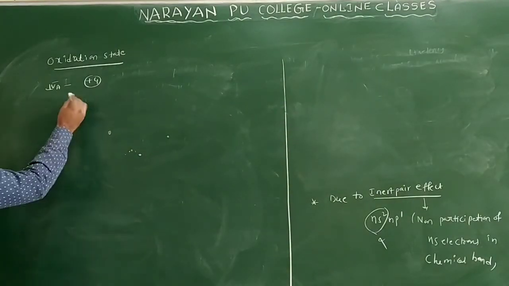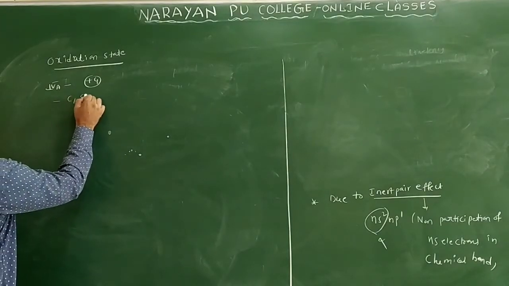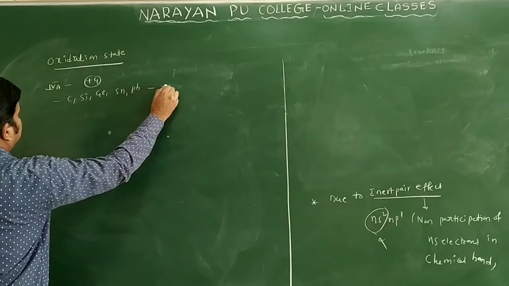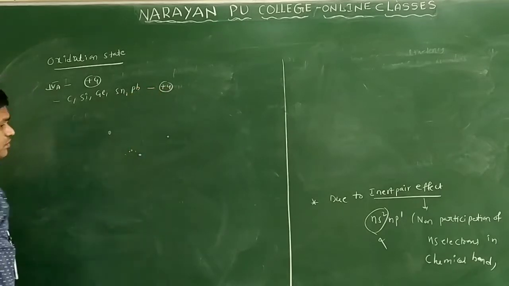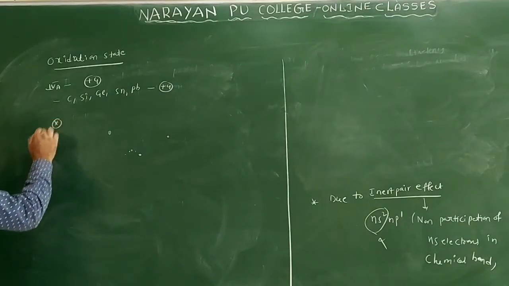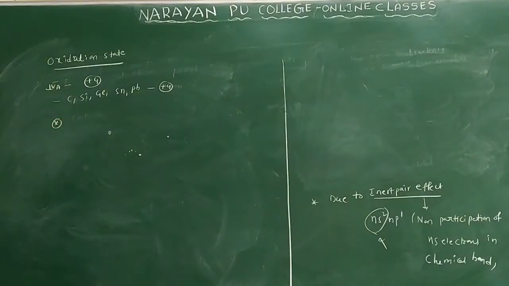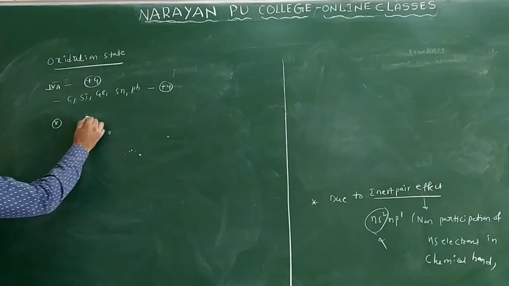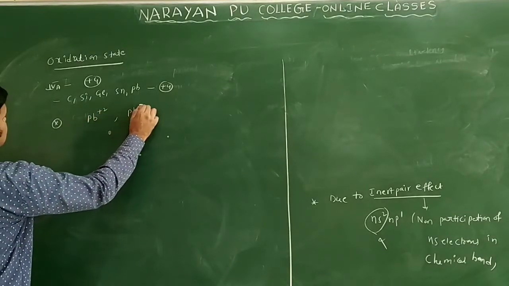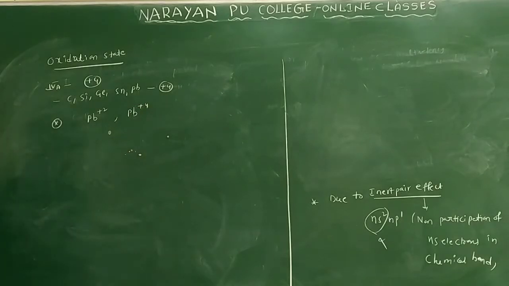Now the fourth A group elements. What are the fourth A group elements? Carbon, silicon, germanium, tin and lead. Generally they will show the +4 oxidation state only. But here also we have one exception, which is lead. Lead shows +2 and +4 oxidation states.